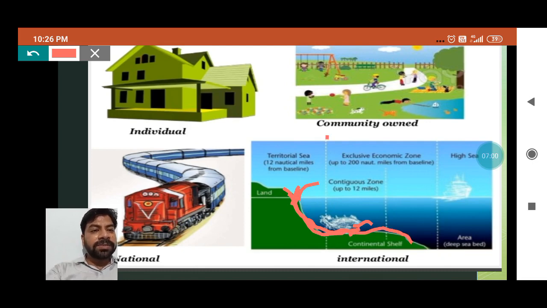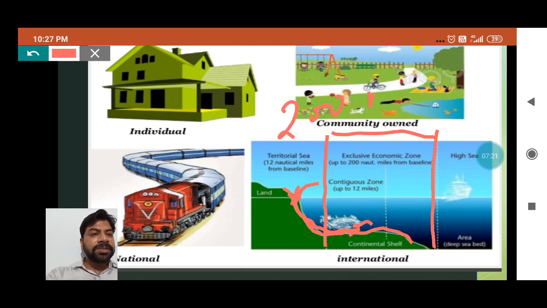The first 12 nautical miles are included in the Indian territorial sea boundary. After that comes the exclusive economic zone, sometimes also called special economic zone. Our region is up to 200 nautical miles, which means India can use the resources buried inside the surface up to 200 nautical miles.